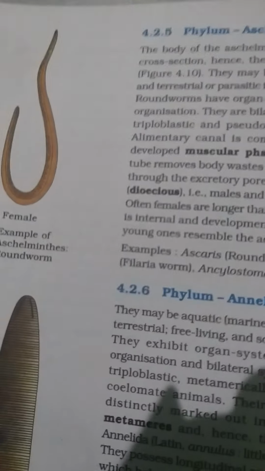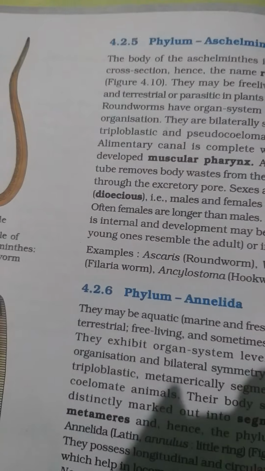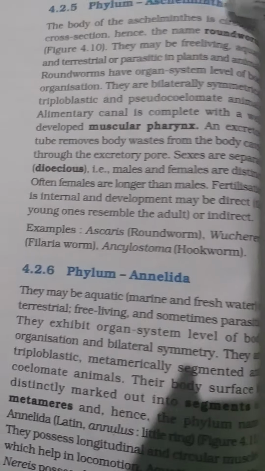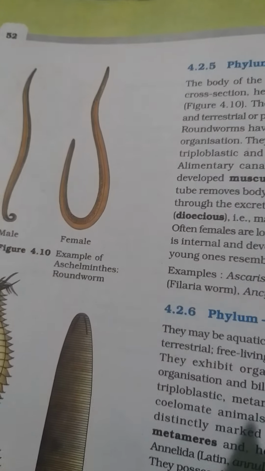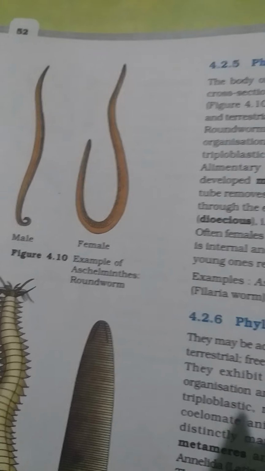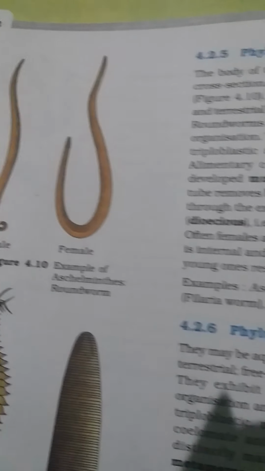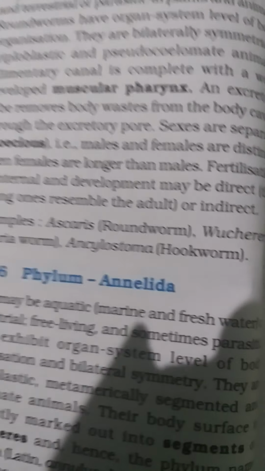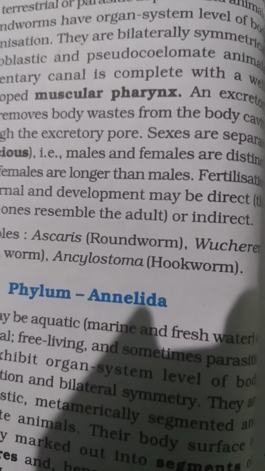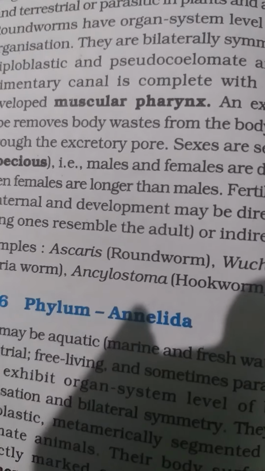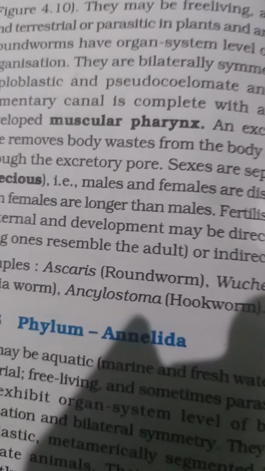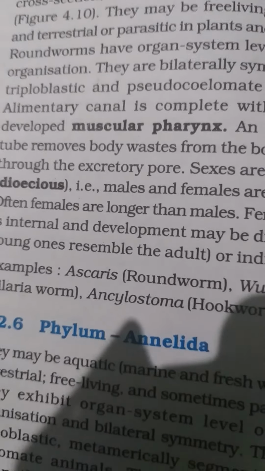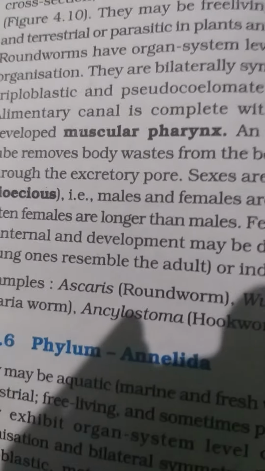Now another big phylum is the Aschelminthes. Aschelminthes are also parasitic, but they are known as roundworms. Obviously their mouth parts and sense organs are all suppressed because they don't require them. Roundworms have got organ level of body organization. The body is bilaterally symmetrical. They are triploblastic, but they are pseudocoelomate animals. The alimentary canal is complete and a muscular pharynx is there. The sexes are separate, so they are dioecious.